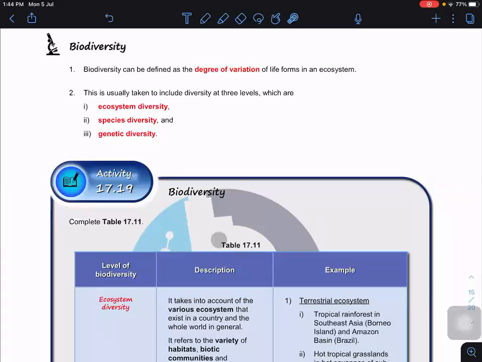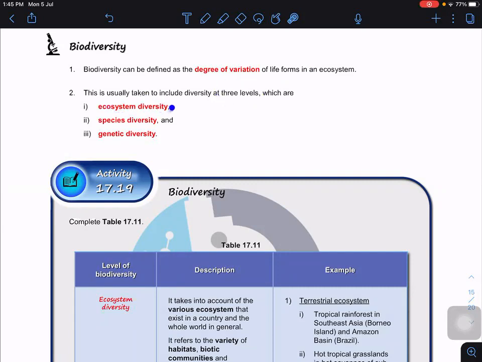Okay, so what we're going to learn here is, when we say the word biodiversity, it means that we're talking about biology. Bio here means a living organism, and diversity means how much different, how diverse we have in terms of living organisms in one ecosystem. Basically, biodiversity can be defined as the degree of variation of life forms in an ecosystem. Very, very important here, because we're going to study them in 3 levels.